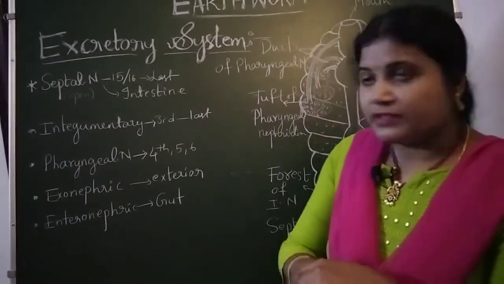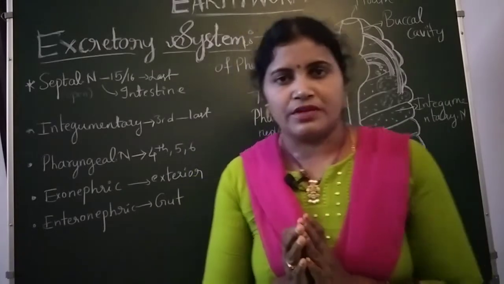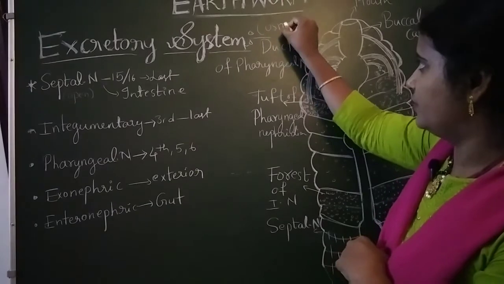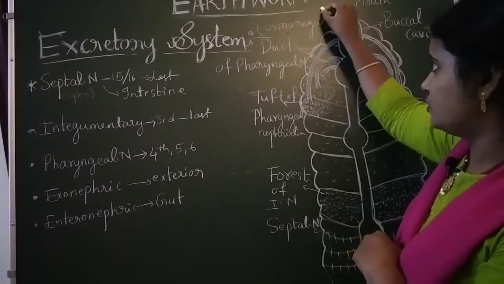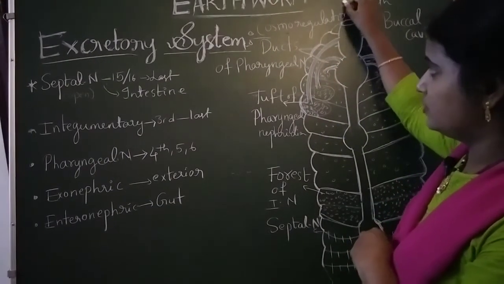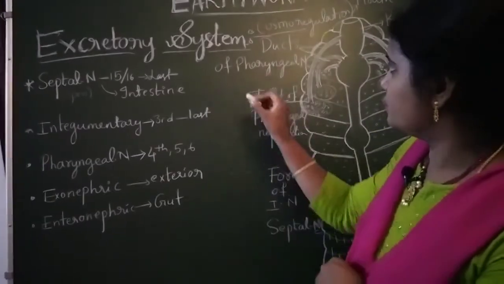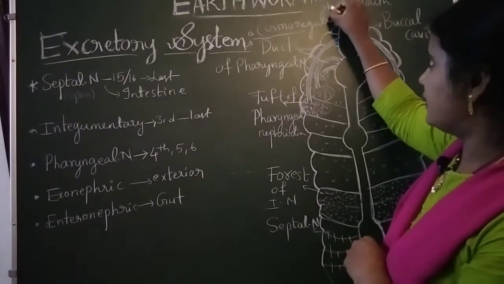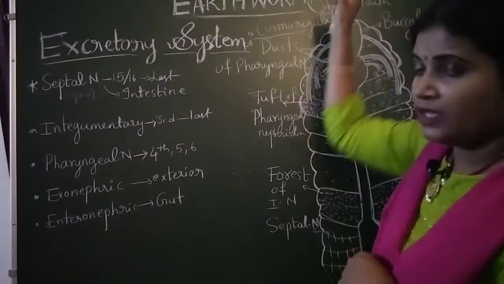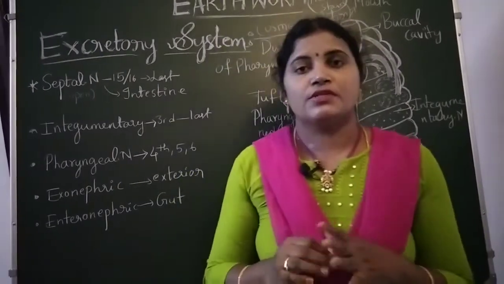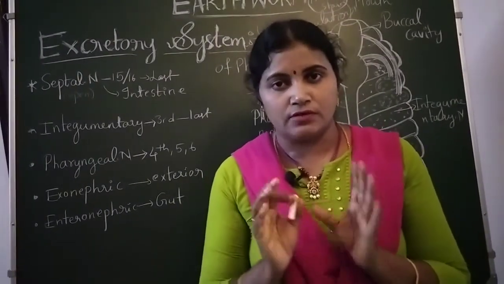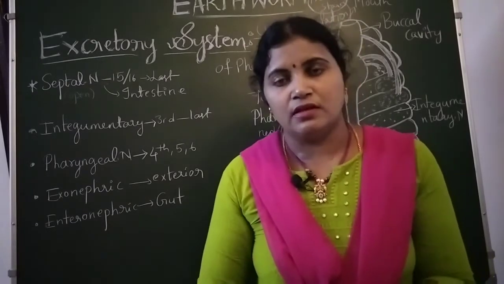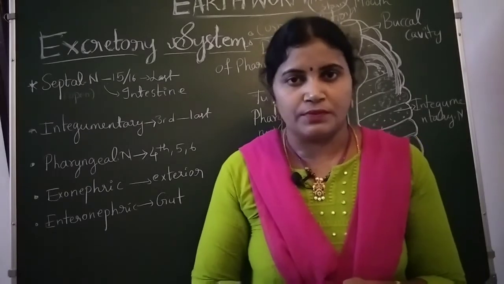Okay, next we'll go to the excretory system. What is the main function of the excretory system? Always the unique function is osmoregulation. We have another word for osmoregulation, homeostasis. It is responsible for maintaining the fluids, especially the water levels, and at the same time releasing or excreting the waste material produced by the body.